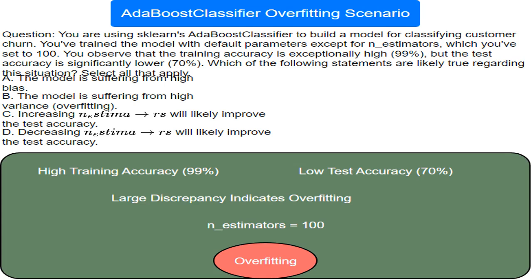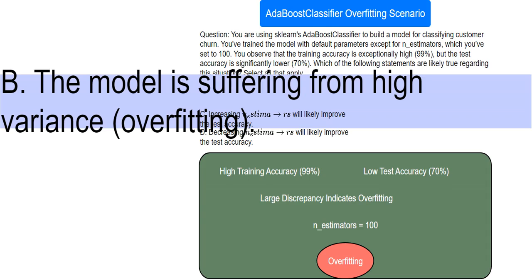The question describes a machine learning problem using AdaBoost, adaptive boosting, a type of ensemble learning algorithm. We're given high training accuracy and low testing accuracy, suggesting a problem. I think decreasing the number of estimators, weak learners, will help. Too many weak learners can make the AdaBoost model too complex and overfit. By reducing them, the model should generalize better to unseen data.